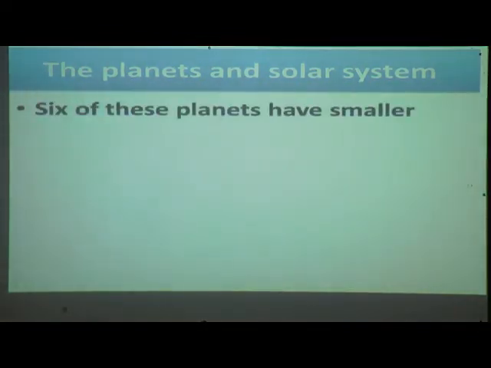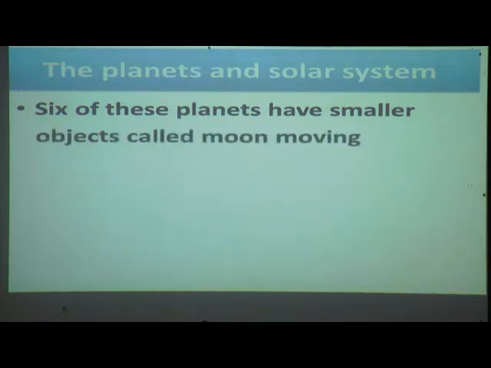Six of these planets have a smaller object called a moon moving around them. From 8 planets, there are 6 planets having a smaller object. That smaller object is called a moon, and that moon is moving around the planet.